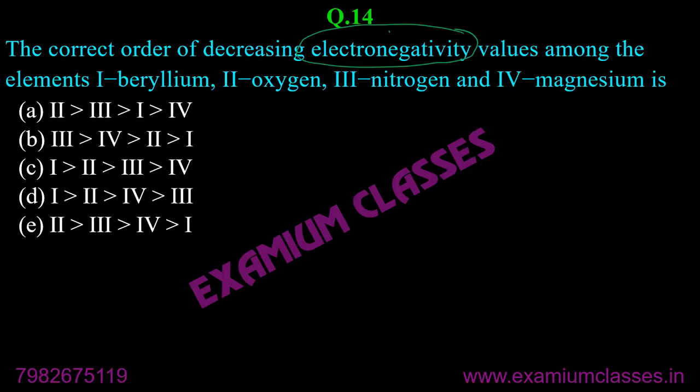We are talking about electronegativity, remember? Electronegativity is the tendency to attract the shared electron pair towards itself. And what are the trends? You just need to remember the trends in the periodic table. You will get the answer. That's it. Electronegativity increases across a period and decreases down the group. You should know the trend. Yastika, correct.